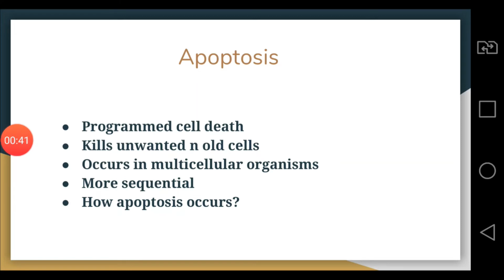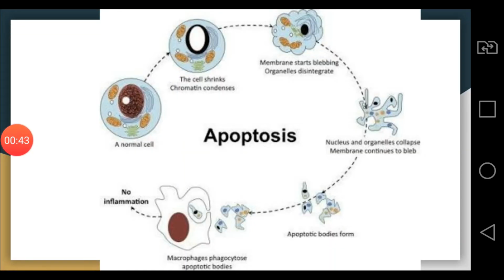Now we will see how apoptosis occurs. First of all, the cell shrinks due to the breakdown of cytoskeleton, and secondly, the chromatin condenses, then the membrane starts blebbing and the organelles start to disintegrate. After that, the nucleus and the organelles collapse, and the apoptotic bodies are formed. Then the macrophages phagocytose the apoptotic bodies, and as a result no inflammation is produced.